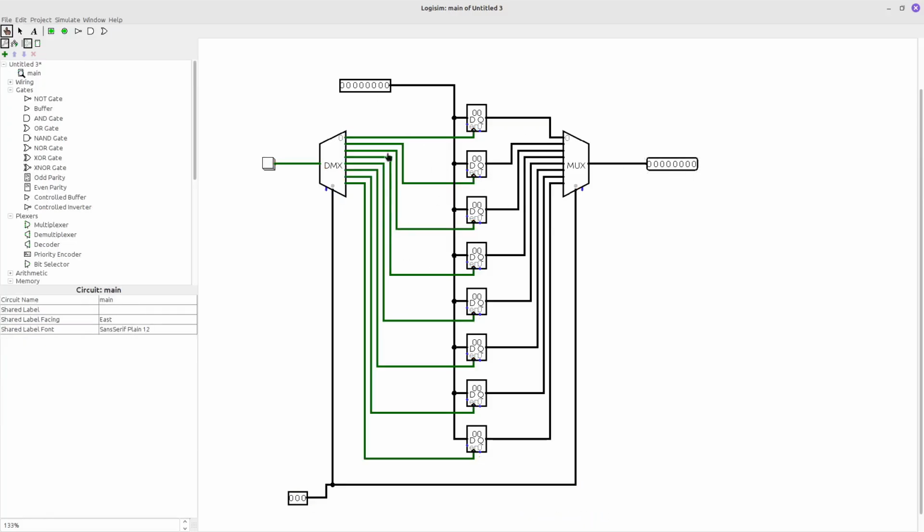And what we have now, we can set some number on the input, we can choose the address, like the 0 address, and we can save this to our memory here. We can change the input, change the number, select another address, and save another value here, and we can see this value here.